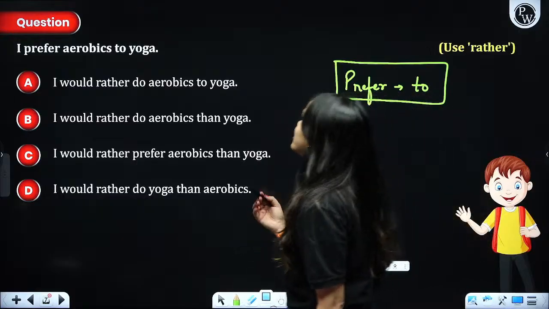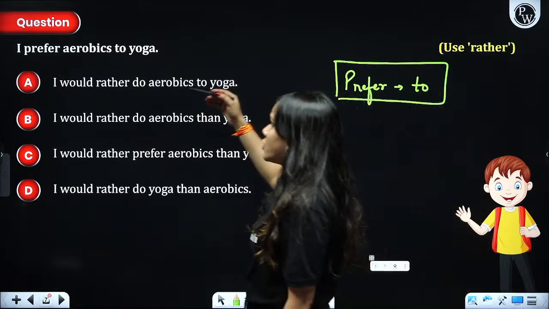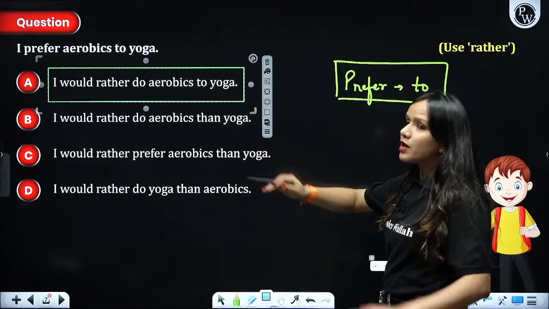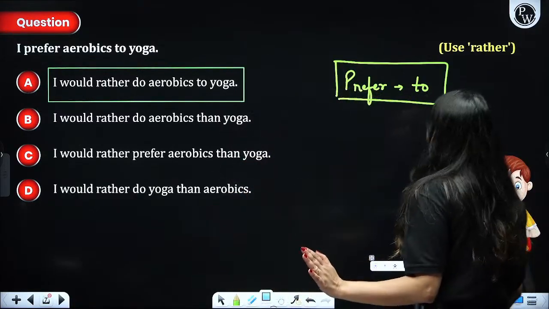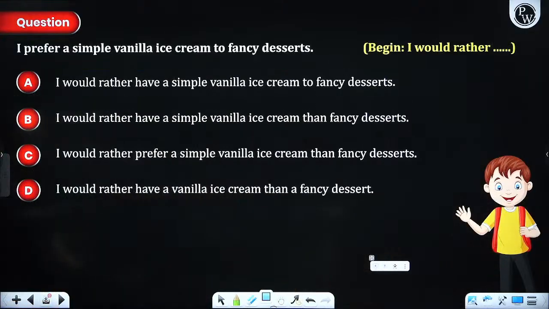I would prefer rather do aerobics to yoga. Absolutely, we got the very first, right? I would rather do aerobics than yoga, not at all. So then it has to be skipped at any cost. Right, people? Next. I prefer a simple vanilla ice cream to fancy desserts.